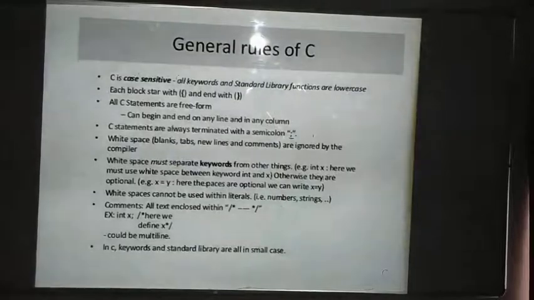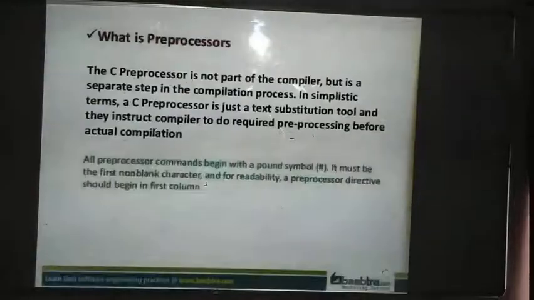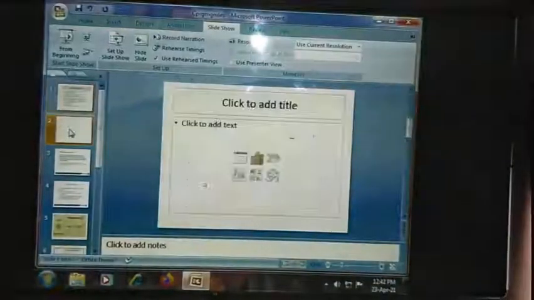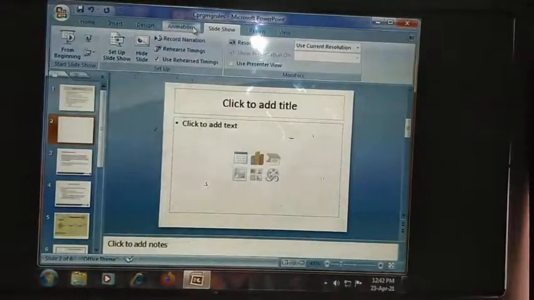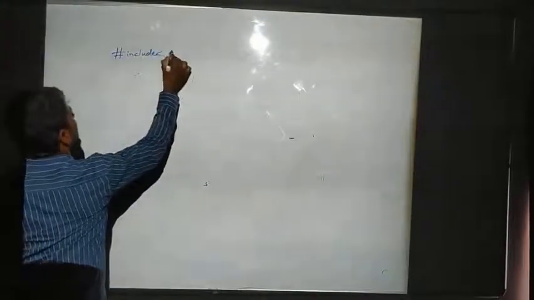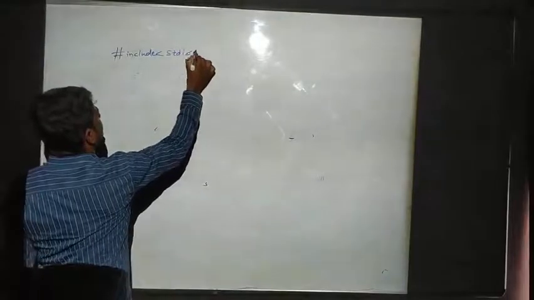Now we can write a small C program so that you will understand better. See, #include <stdio.h>.